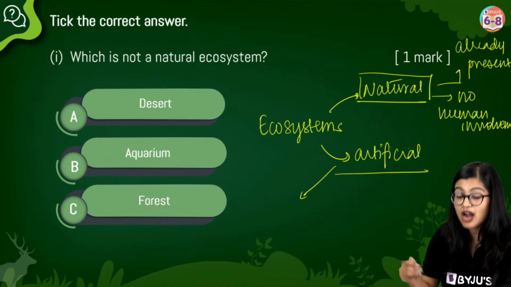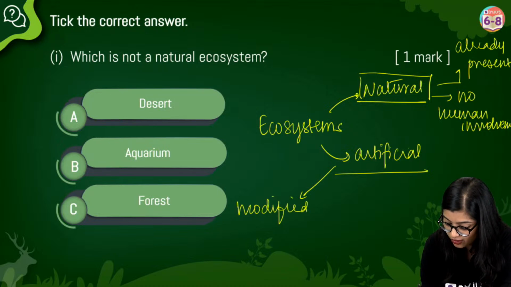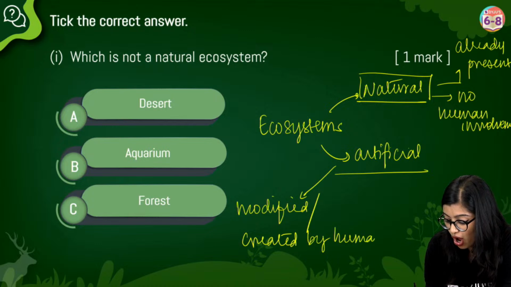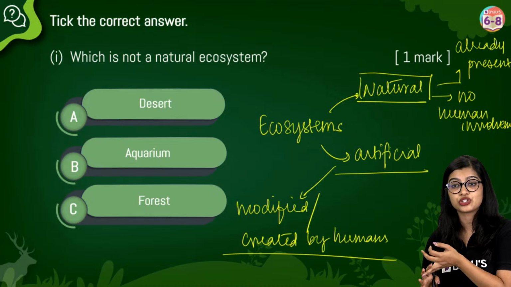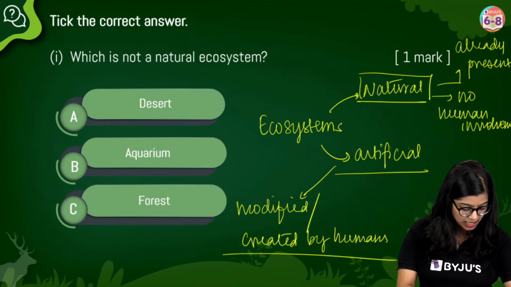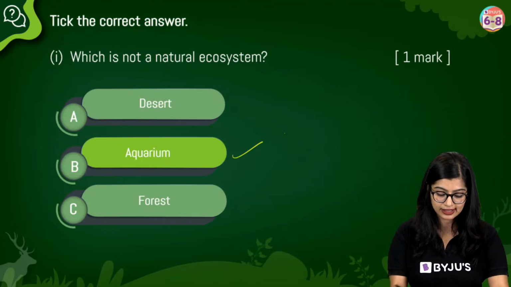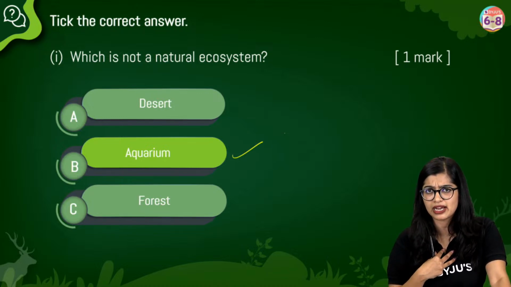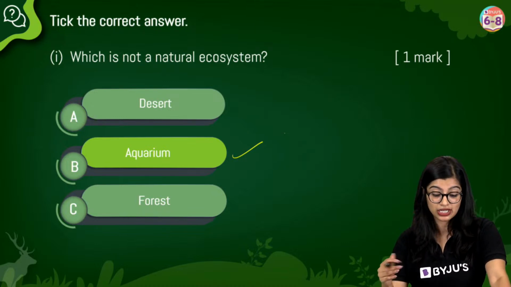But in the case of an artificial ecosystem, these have been modified, or created by humans. They were not present in nature, but we created them. So artificial ponds, artificial lakes, all of these have been created by humans. In this case, many of you are saying option B. Yes, very good. The correct answer here is option B, aquarium. It's not natural. We make an aquarium by ourselves. It's artificial. While on the other hand, desert and forests are naturally present.